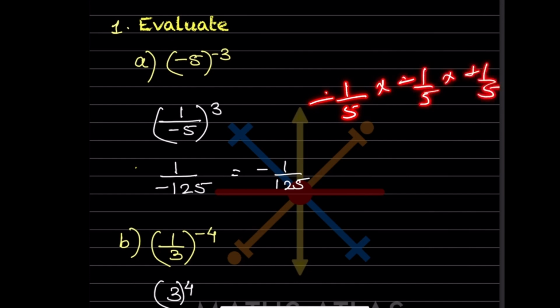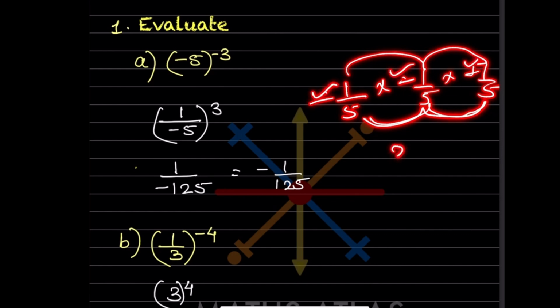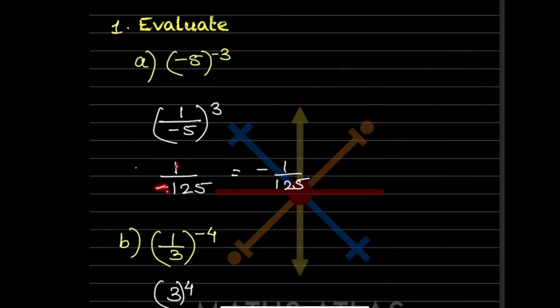That is going to be 1 over 125, since 5 fives are 25 and 25 fives are 125. Now you can see there are 3 negative signs. Whenever there is an odd number of negative signs, it is going to be negative. So minus 1 by 125, because plus divided by minus is minus, or even minus divided by plus is also minus.